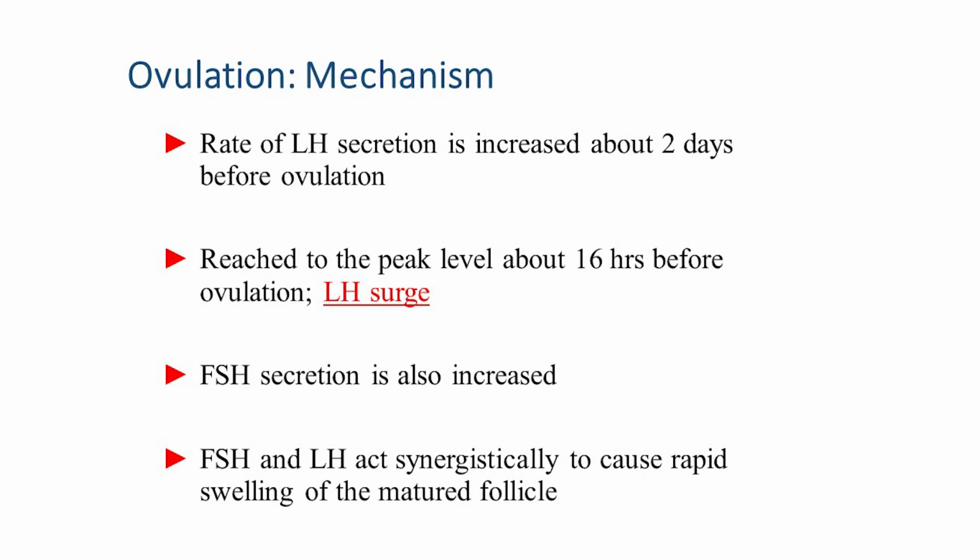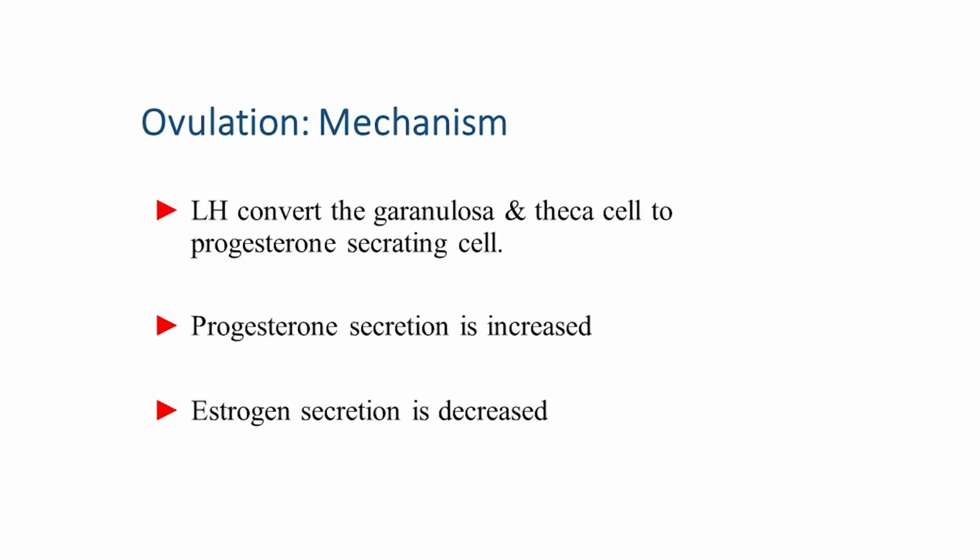The rate of luteinizing hormone secretion is increased about 2 days before ovulation and reaches a peak level about 16 hours before ovulation. That is called LH surge. Follicular stimulating hormone secretion is also increased. So follicular stimulating hormone and luteinizing hormone act synergistically to cause rapid swelling of the mature follicles, and then luteinizing hormone converts the granulosa cells and the theca cells to progesterone secreting cells. Progesterone secretion is increased, and then estrogen secretion is decreased.